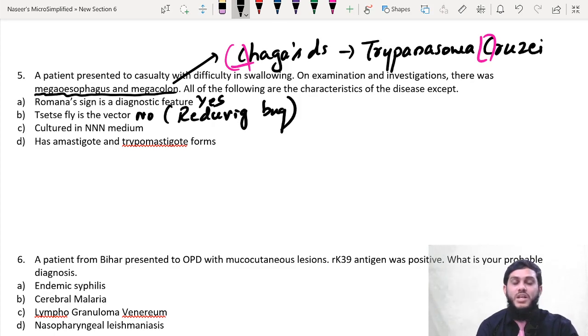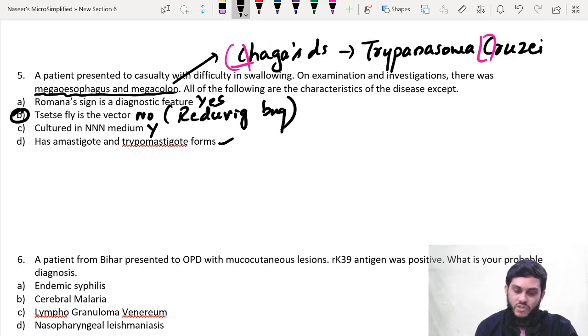Culture medium is triple N medium. Yes, sir. Leishmania and trypanosoma both are brothers. Both are flagellated blood and tissue protozoa, and for them the culture medium is triple N medium, that is Novy, MacNeal and Nicolle medium. Amastigote and trypomastigote forms are the morphological forms? Yes, amastigote and trypomastigote are the morphological forms in trypanosoma, whereas amastigote and promastigote are present in Leishmania, right? With this, here the answer is D.